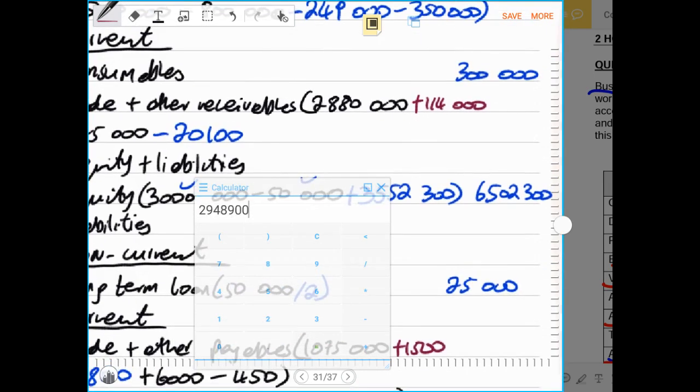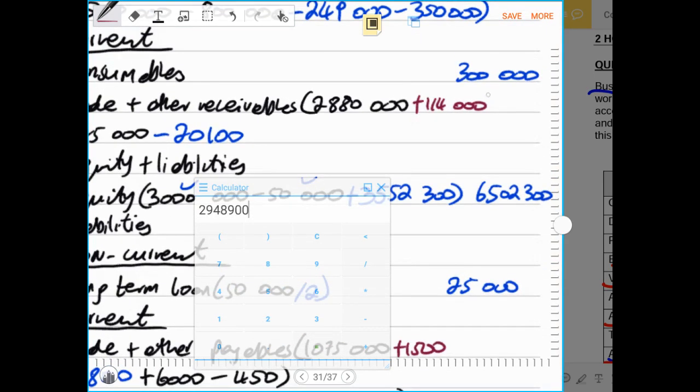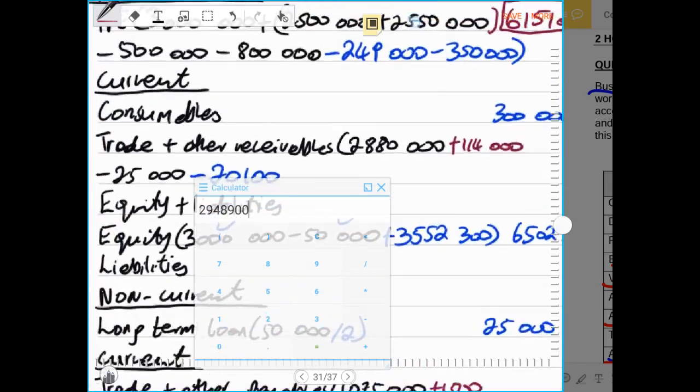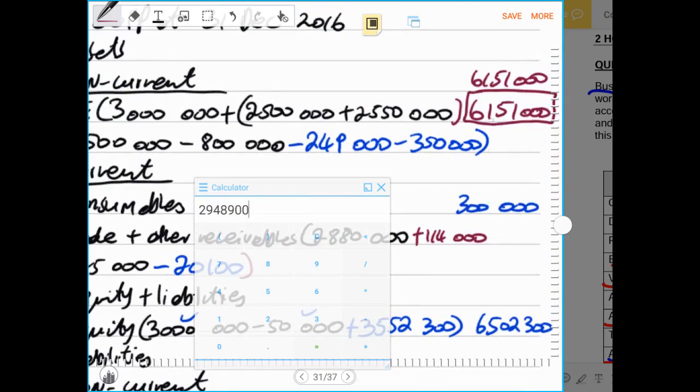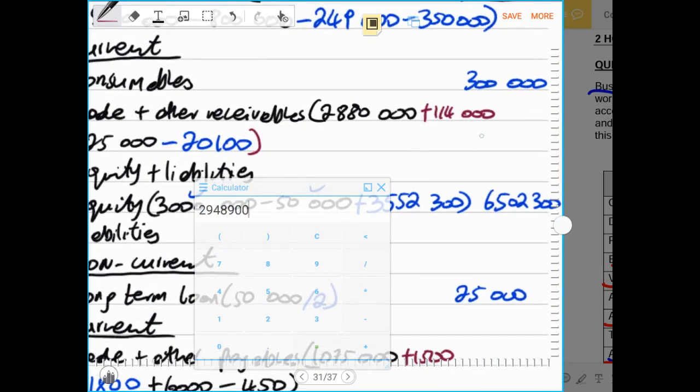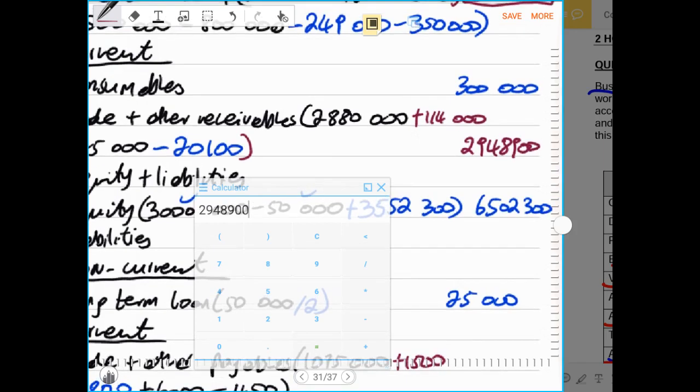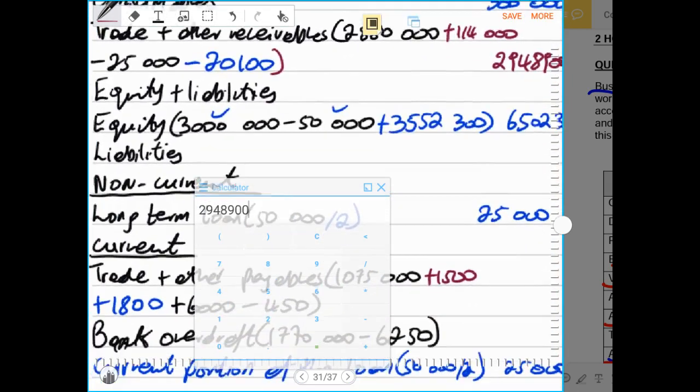Yes, that is the correct total, 294,900. That will be the total of trade receivables. There was no bank.